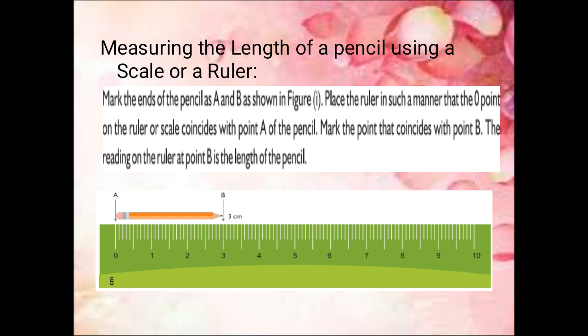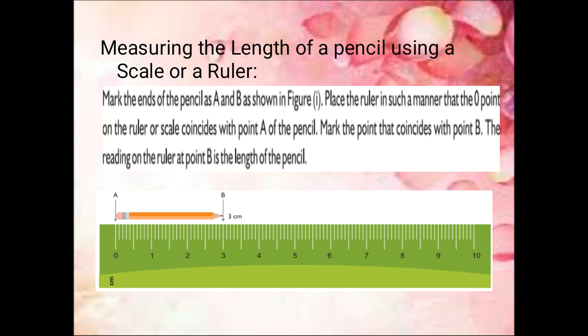Now mark down the B point, where it coincides on the scale, and note that down. Here in this figure, the B point coincides with 3 on the scale, right? So the length of the pencil is 3 centimeter. This is the way of measuring the length of a straight line, right?